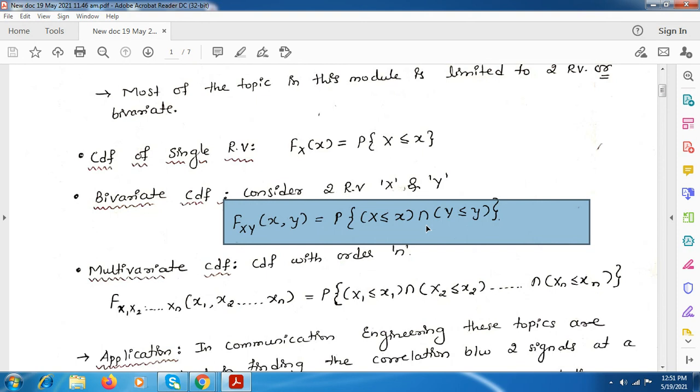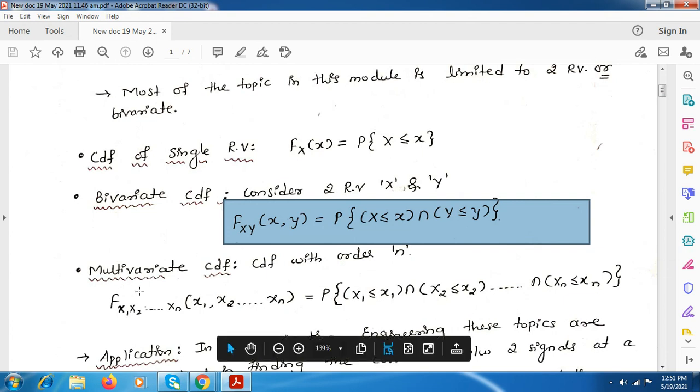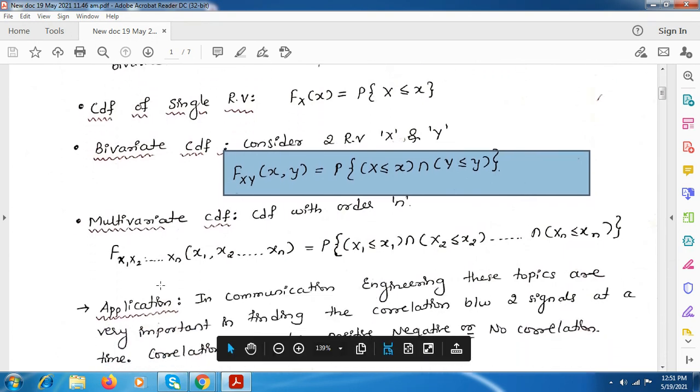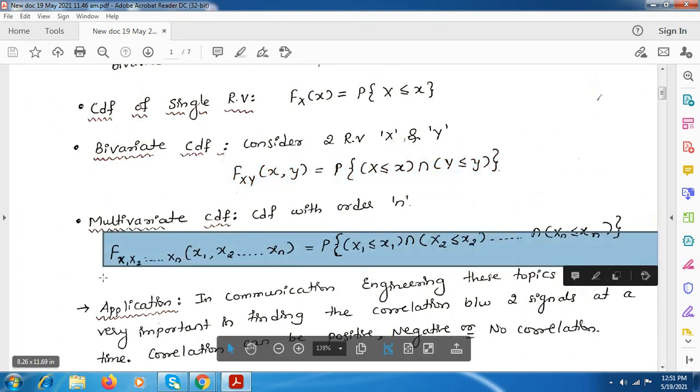The same can be extended for any number of random variables. This is the definition for a single random variable, this is for two random variables, and this can be extended for any number of random variables. That is, multiple random variables we can use in this. So we can have a general formula for that. For multiple random variables, or multivariate, we have x1 to xn random variables. There are n number of random variables.